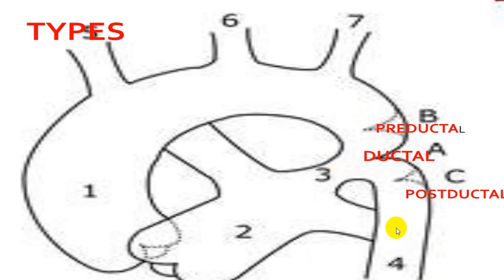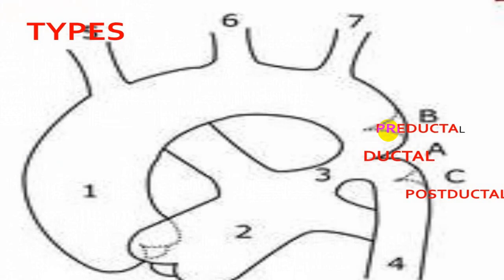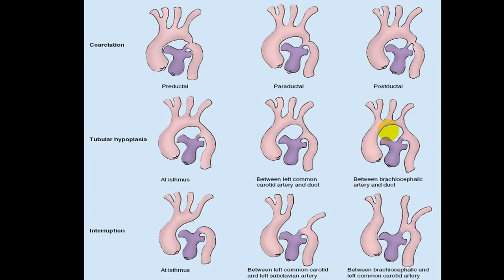And because it can take place via the patent duct, there will be good flow from pulmonary artery into the post-stenotic part, and that will have good perfusion. Because of that you will not have much post-stenotic dilatation, and the intercostal artery will not be much dilated. This will be very typical in a patent ductus if the person has got a preductal variety. Indirectly, this is the pathophysiology.